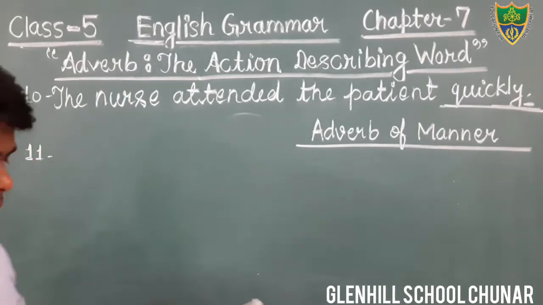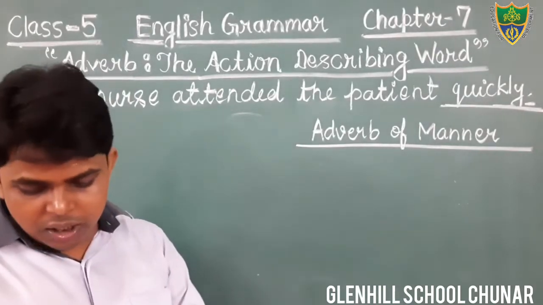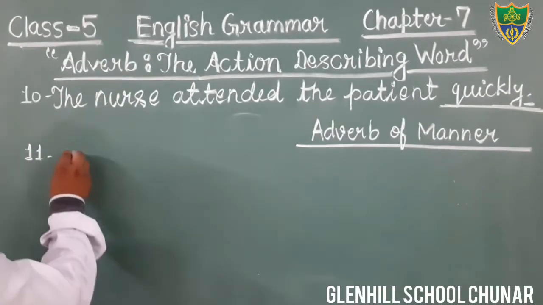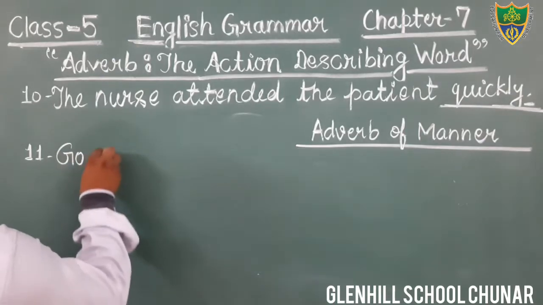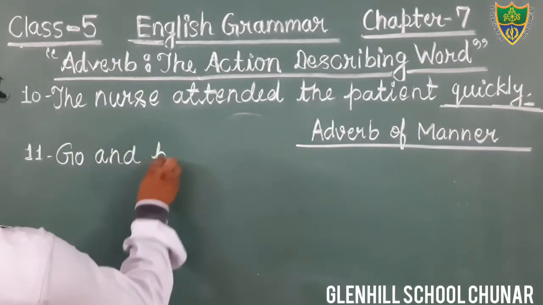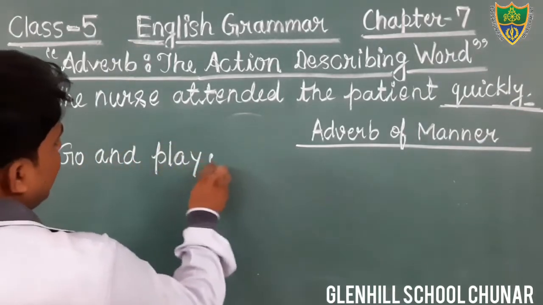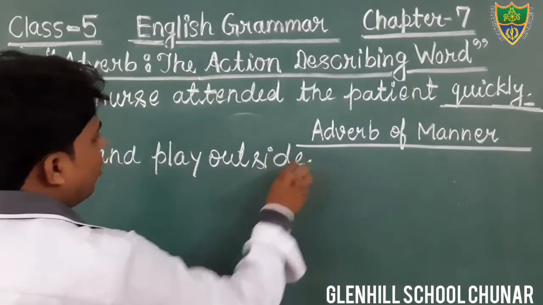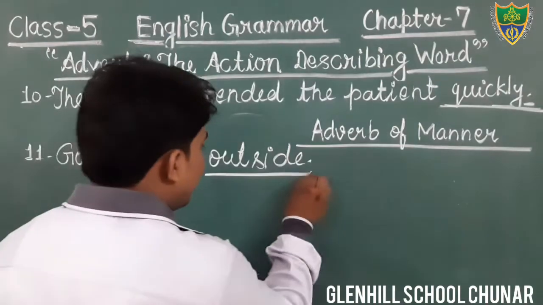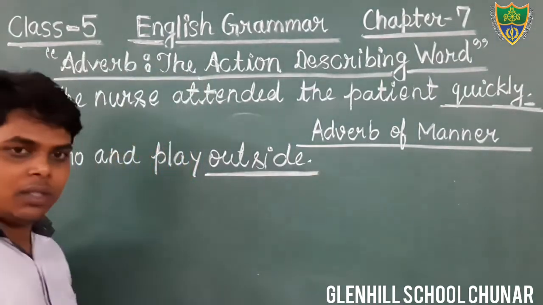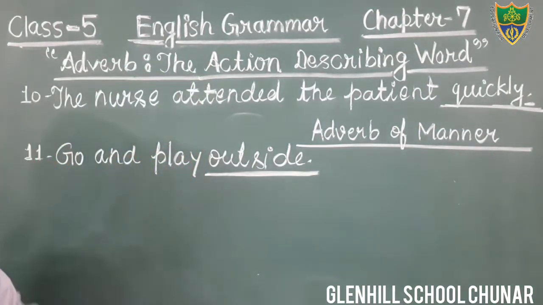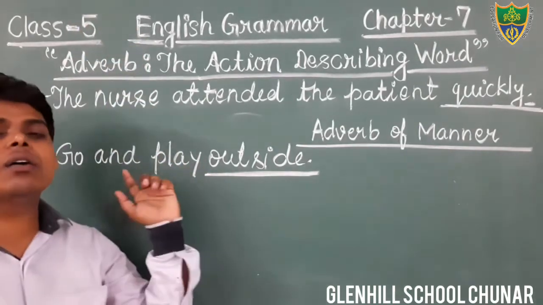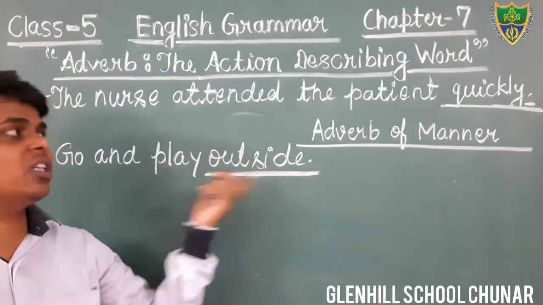Just see page number 34. Go and play outside. This is your sentence. In this sentence, what is an adverb? The word outside is an adverb because it describes the action. That is the action describing word.